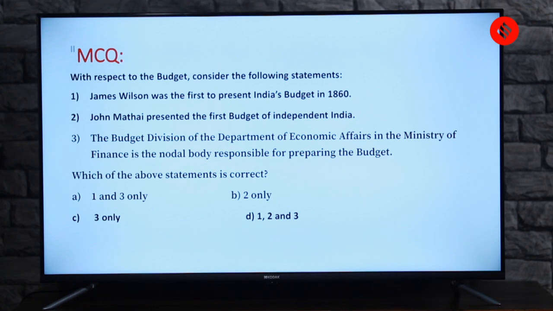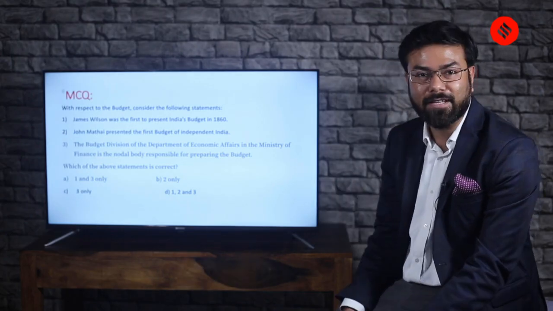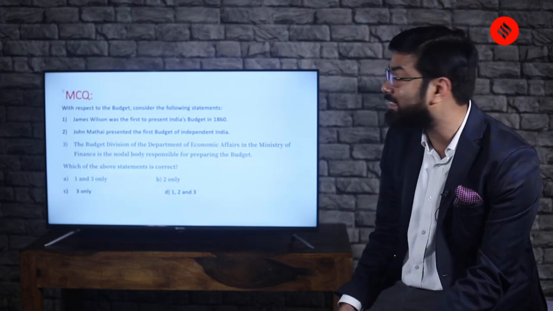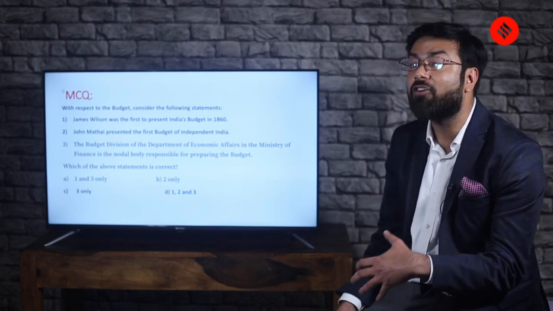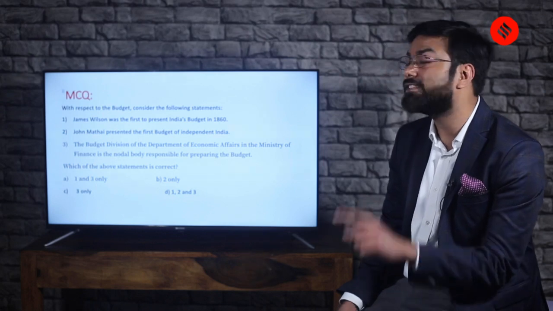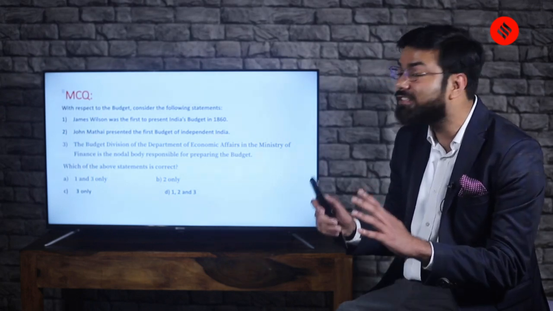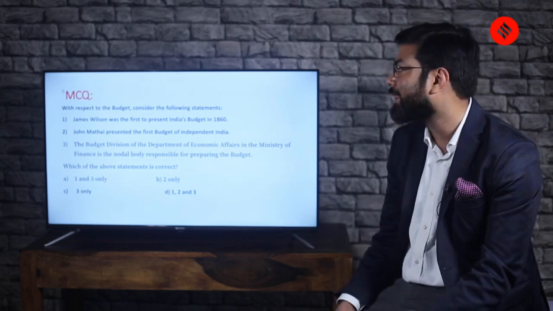Third, the budget division of the Department of Economic Affairs in the Ministry of Finance is the nodal body responsible for preparing the budget. So these are the three statements, a mix of the current and history. Remember, the second statement says the first budget of independent India, whereas the first statement, which talks about James Wilson, says about the first budget of India.